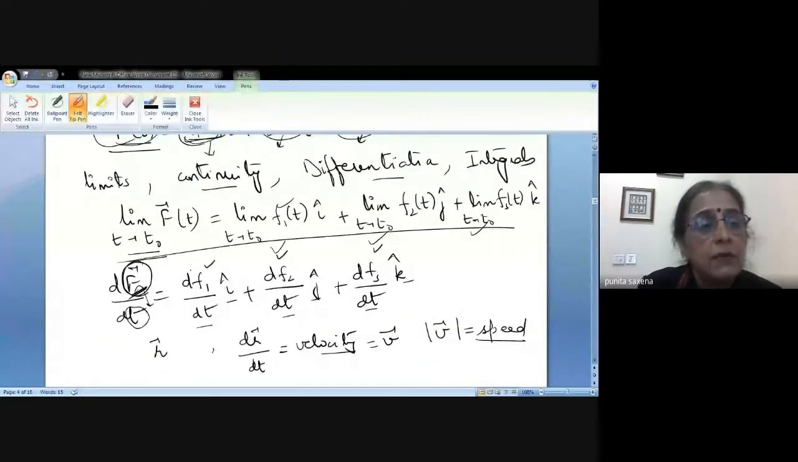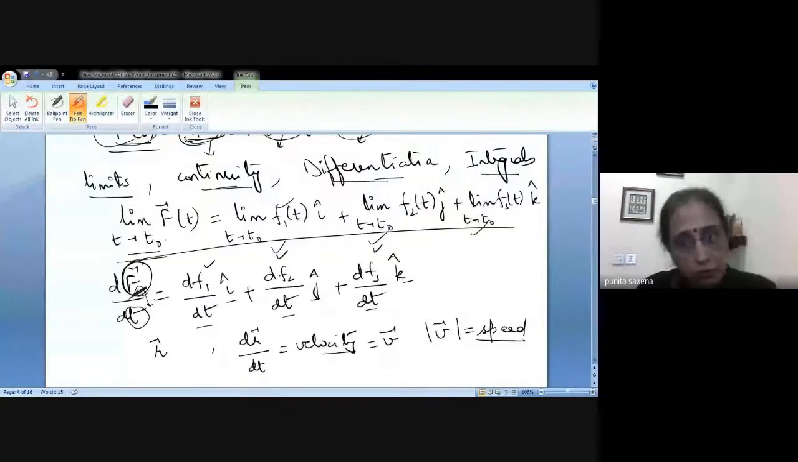As I was saying, we can talk of the limits, continuity, differentiation, and integrals of vector valued functions. How do we study that? Because each component of that vector valued function is a function in itself, if we have to find the limits, we'll find the limit of each component. If we have to find the derivatives, we'll find the derivatives of each component. And to find the integrals, we'll find the integrals of each component separately.